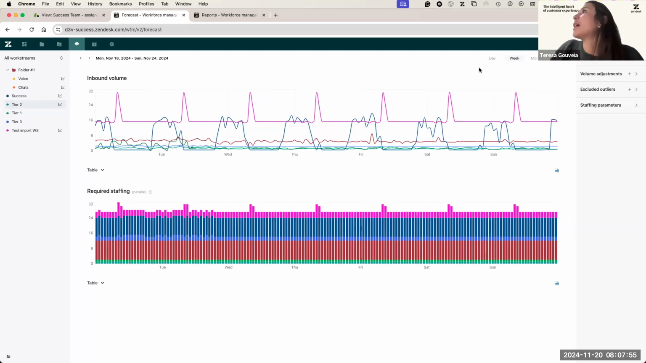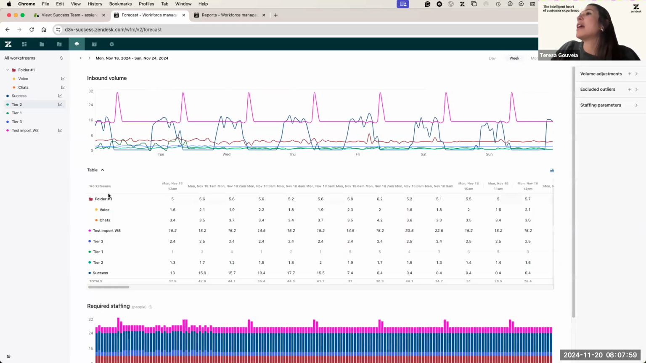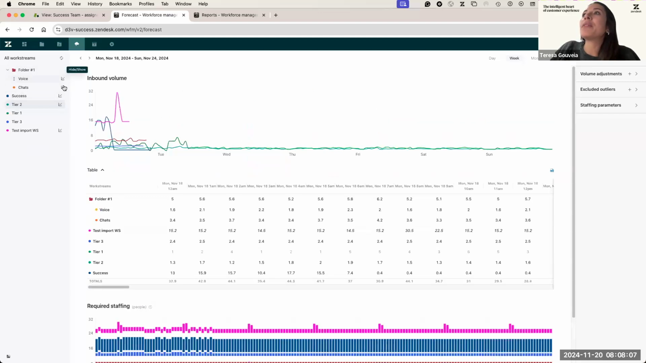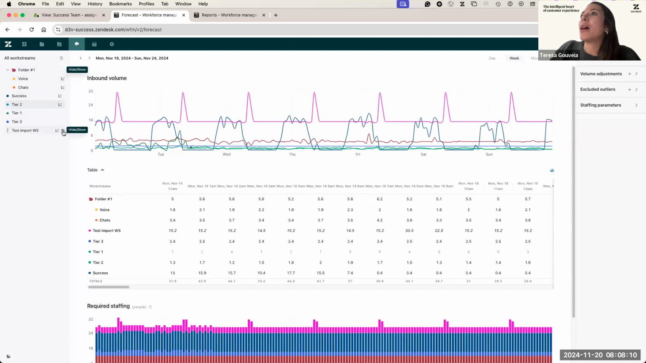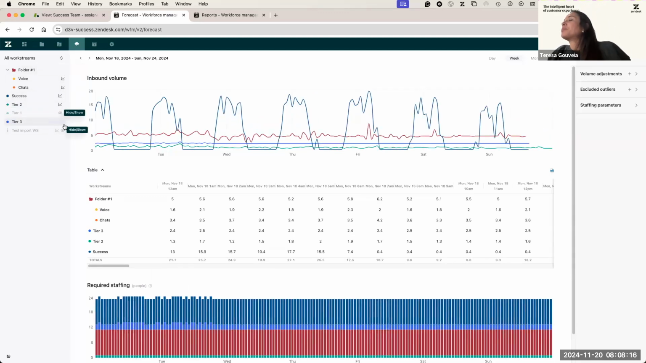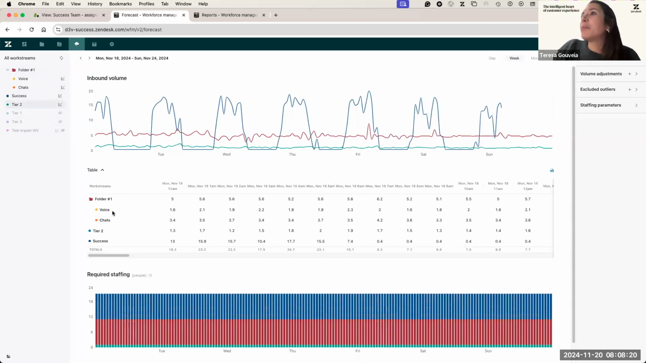Here we have the inbound volume as well. I can expand to see all of my work streams. I have an eye icon to hide the information, so I only see the ones I'm selecting. In this case, I want to hide this one and just keep these 2 options. On the table, I can also export these values.